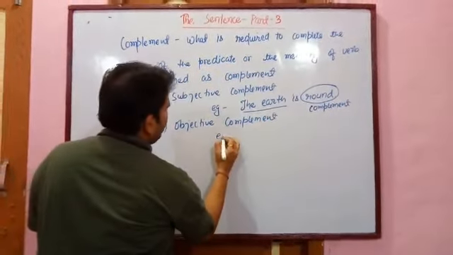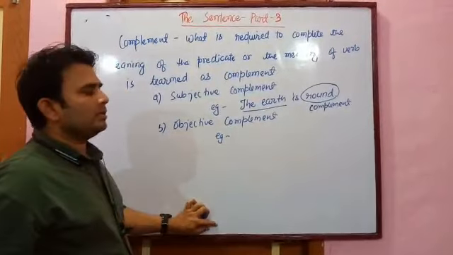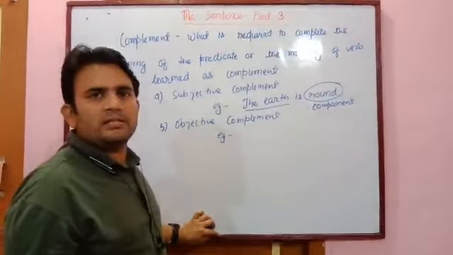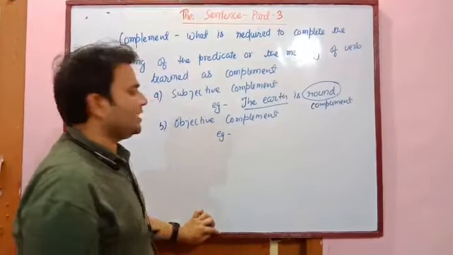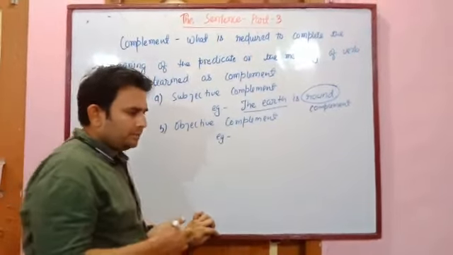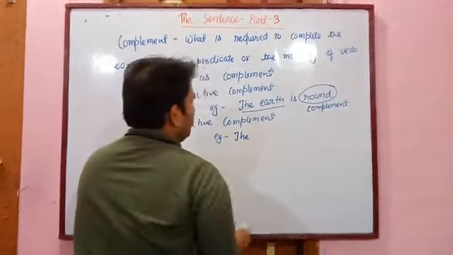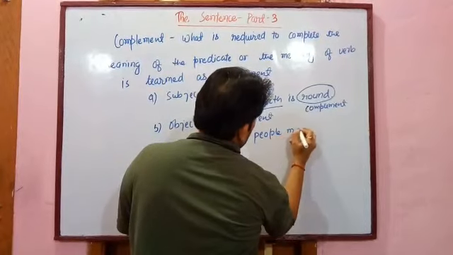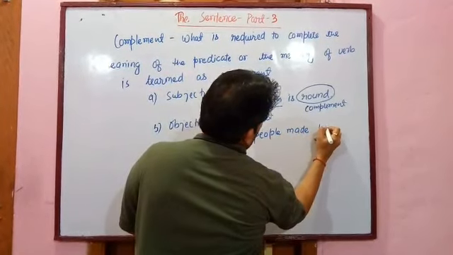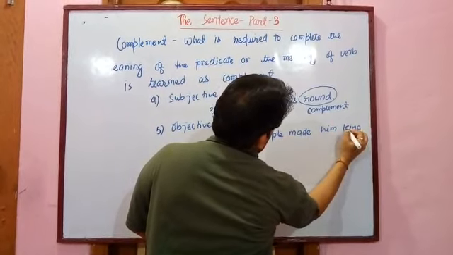Now the second one is objective complement. It means that the complement that completes the meaning of the object is called objective complement. For example, the people made him king.